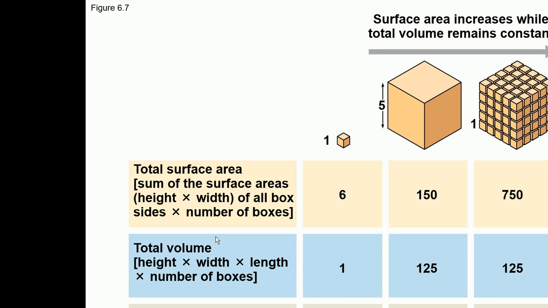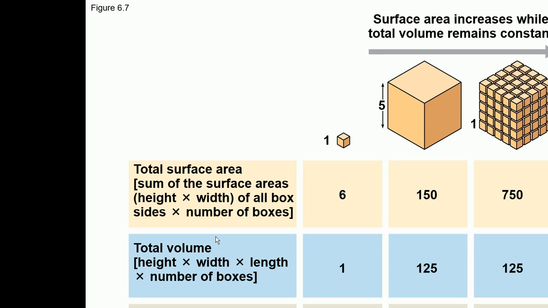The reason is, as we are talking about the plasma membrane, through the plasma membrane there is an exchange of material going on. Things are moving in, things are moving out, gases are getting exchanged through this plasma membrane. So there is a ratio called surface area to volume ratio. This ratio needs to be high in the cells, because if it is not high, then this exchange will stop.